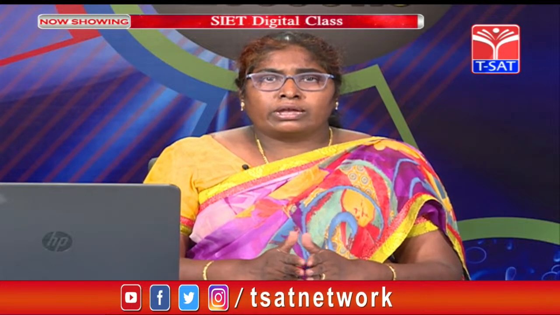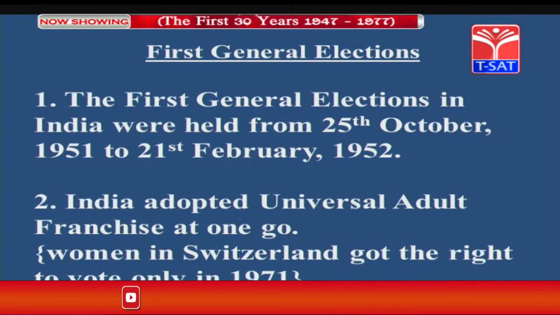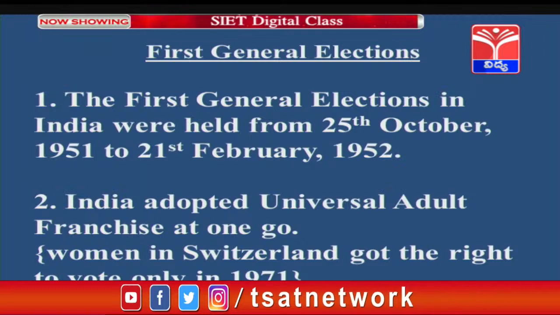In many countries of the world, after a long struggle, they could achieve the right to vote, whereas in India, in one go, the people got the right to vote. India adopted universal adult franchise. Universal means to all.